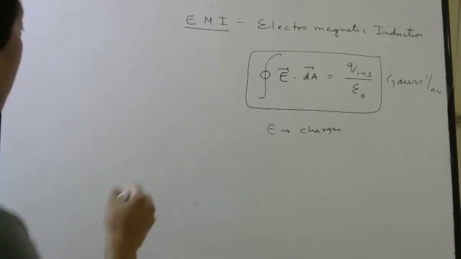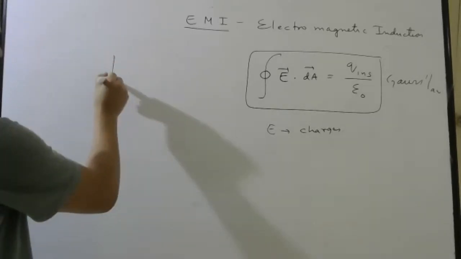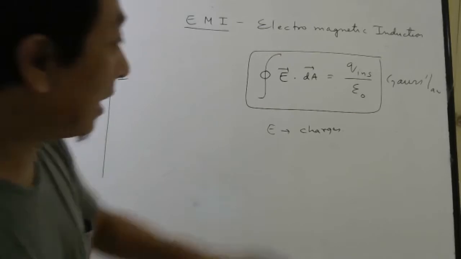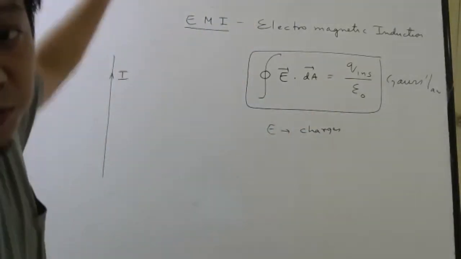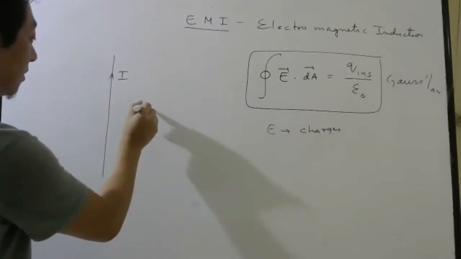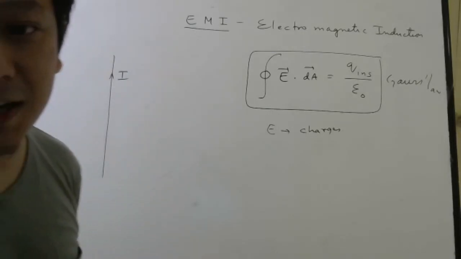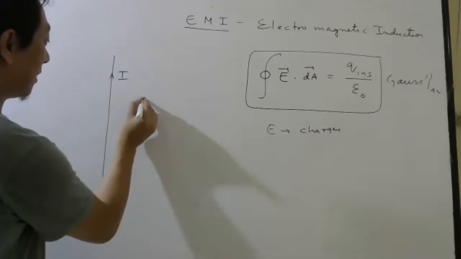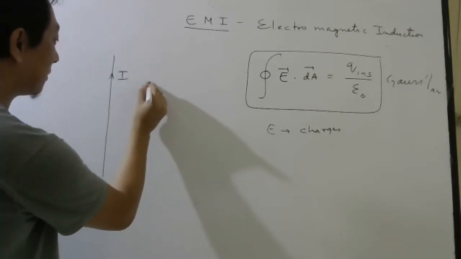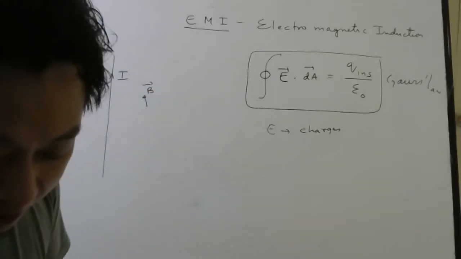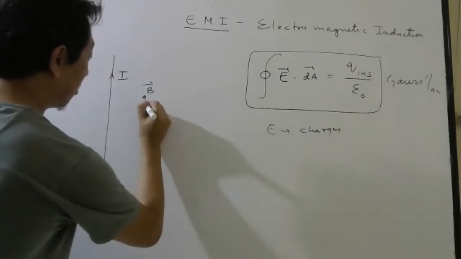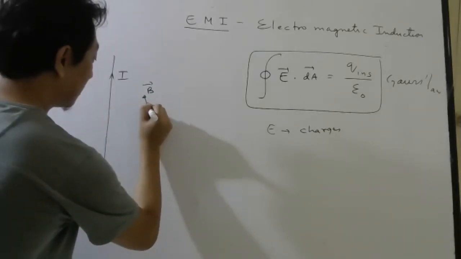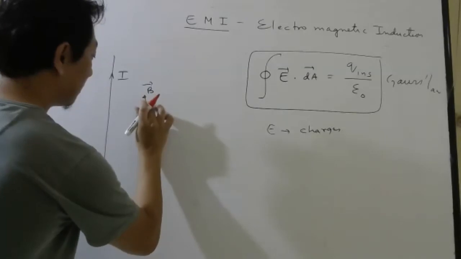Okay, now tell me, if you have a current carrying wire, that is, I allow this charge to move now, then what is produced in the surrounding space? Magnetic field. So let us say magnetic field is this way. And I consider a small length, maybe this way.